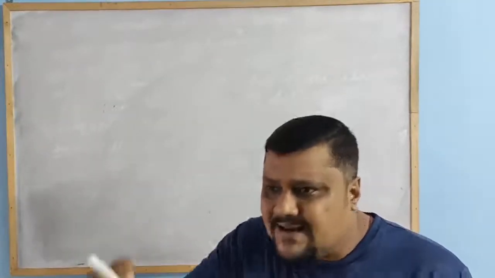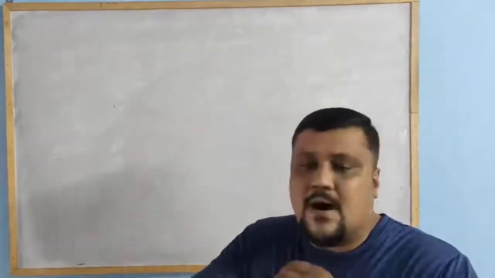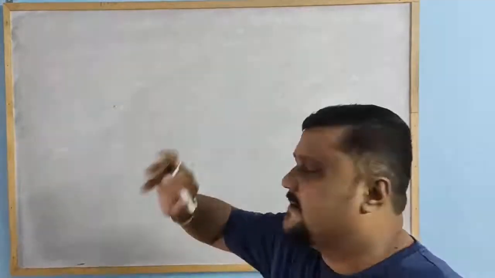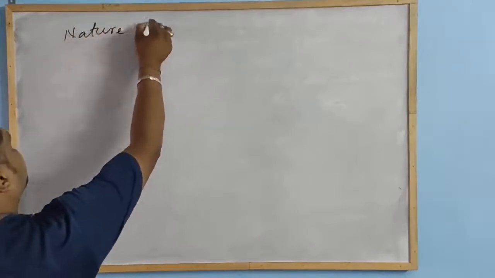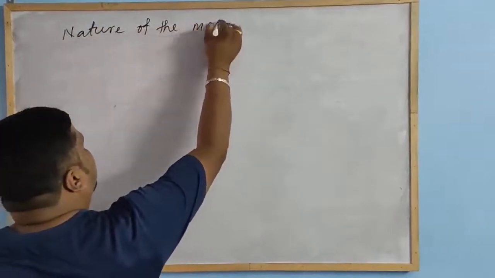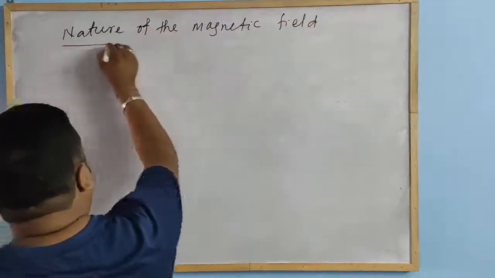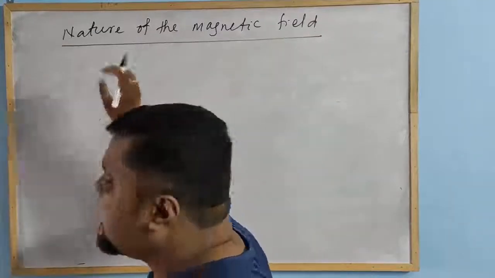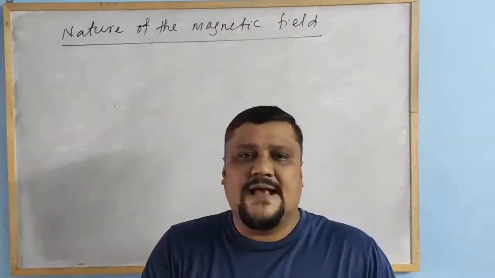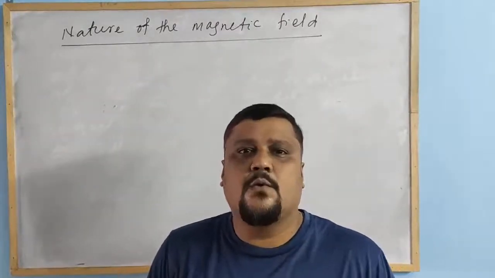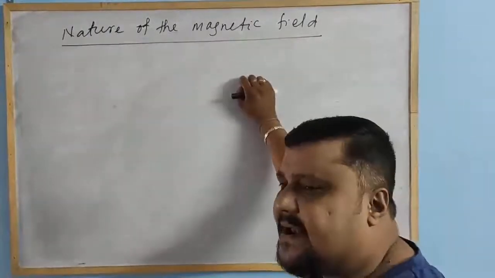Around the conductor, in what nature is the magnetic field formed? That we will discuss here. So next is the nature of the magnetic field. This topic is from Oersted's experiment. Let us do a simple experiment that we can do at home or in our laboratory, to see the nature of the magnetic field.